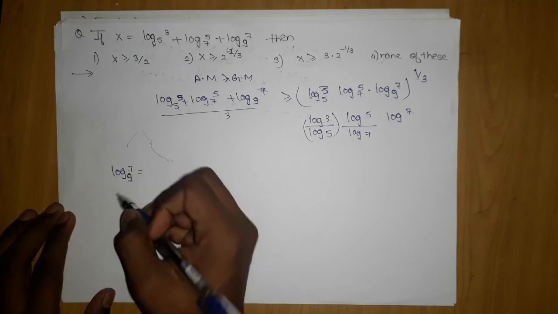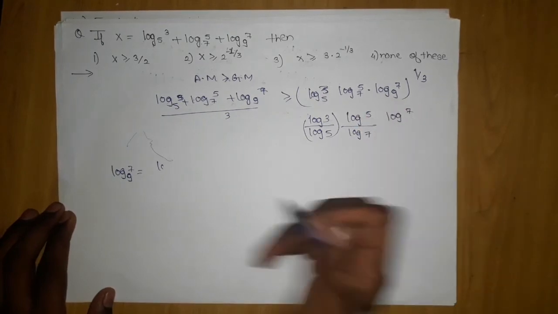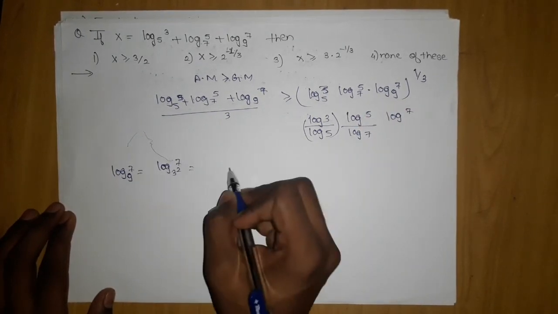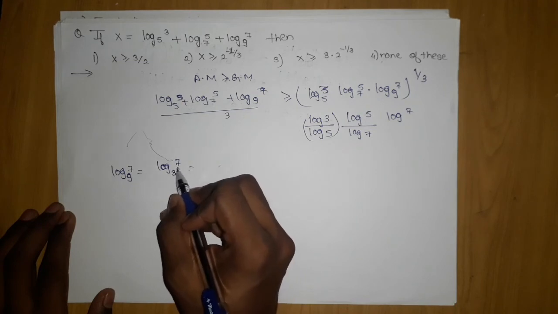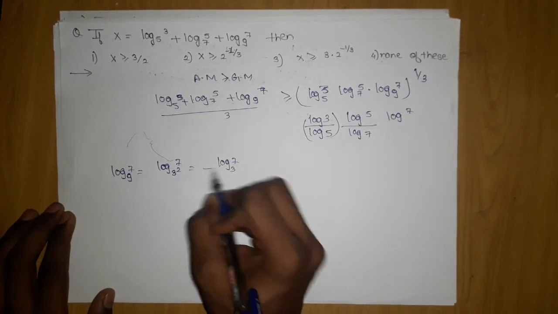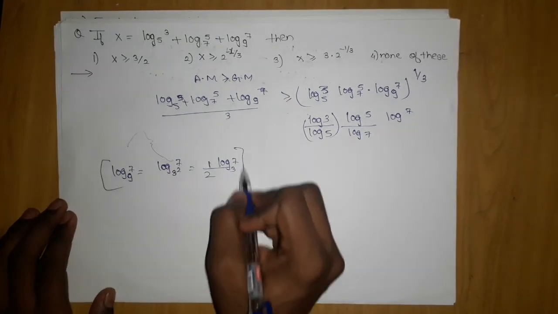If we just play smartly, I can see the terms are cancelling out, and this term will also cancel. If I observe it like this, I can write it as 3 square, which will give me, since a base power goes in the denominator, log 7 by 3 the base 1 by 2. This is the property. If you don't know, just remember this from now on.